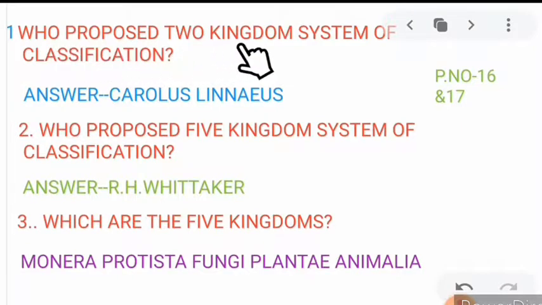Who proposed two kingdom system of classification? Carolus Linnaeus. Who proposed five kingdom system of classification? R.H. Whittaker. Which are the five kingdoms? The five kingdoms are Monera, Protista, Fungi, Plantae, and Animalia.